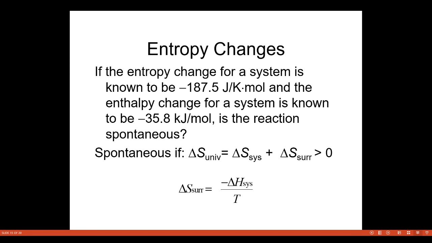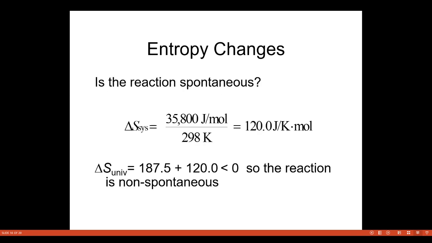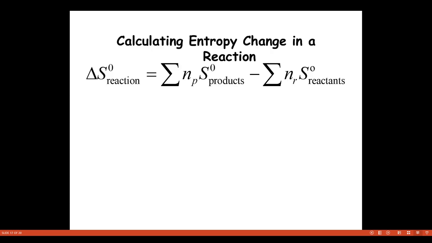So one more numerical problem we have. If the entropy change for a system is known to be minus 187.5 joules per kelvin, and the enthalpy change for the system is known to be minus 35.8. For a spontaneous process, delta S total equals delta S of the system plus delta S of the surroundings, which must be greater than 0. So delta S for the surroundings is equal to minus delta H divided by T. Is this reaction spontaneous? No. The reaction is non-spontaneous if we calculate it from the above equation.